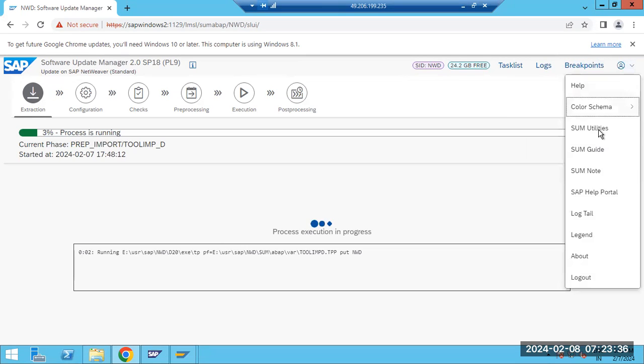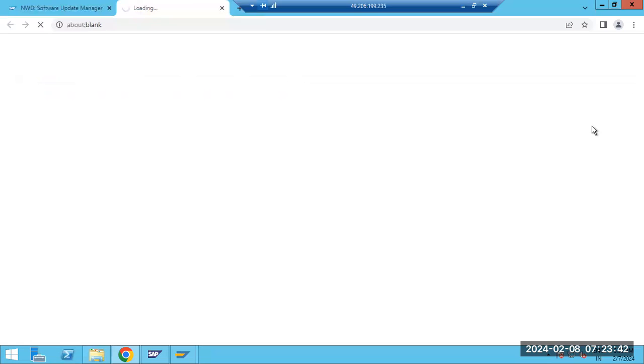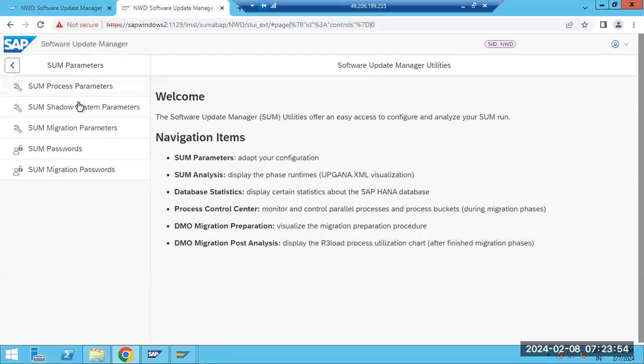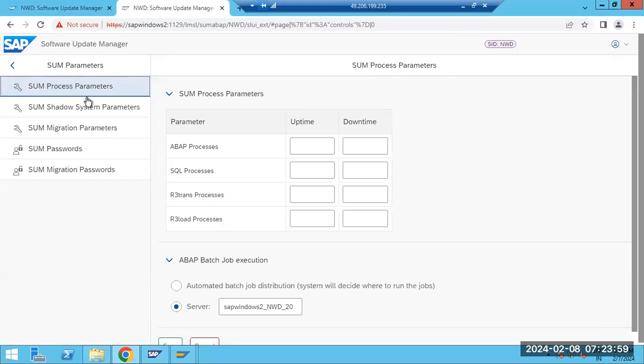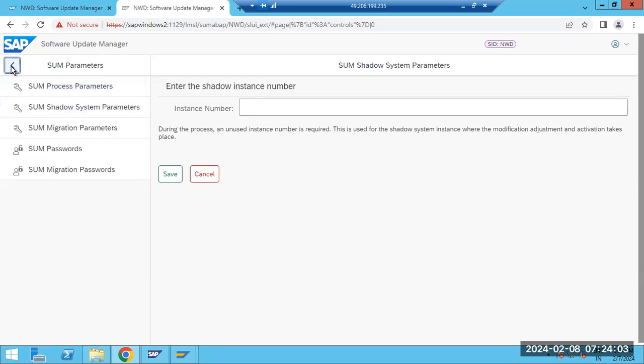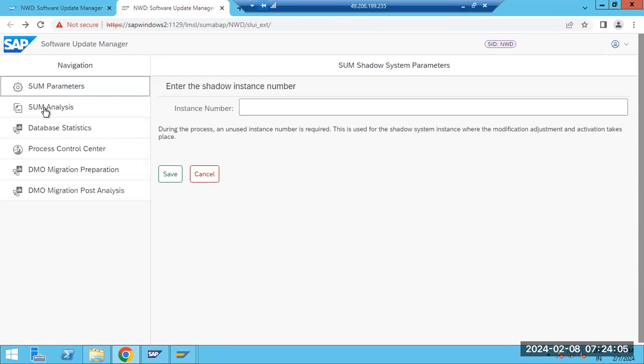So here you can see the SUM utilities. The SUM utilities is a very important option here. Anytime you enter a wrong password, or DDIC passwords, shadow preparation activities, uptime process or downtime process, the timelines. Suppose you miss any passwords or parameters, we can re-enter the password, because we are still in the configuration phase.